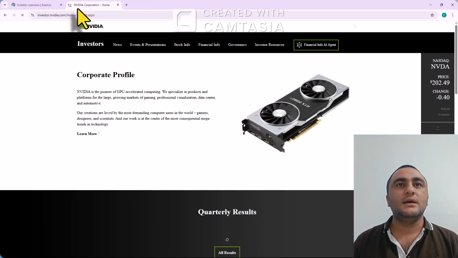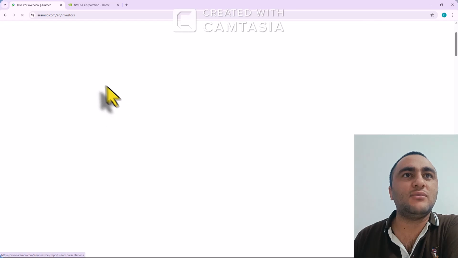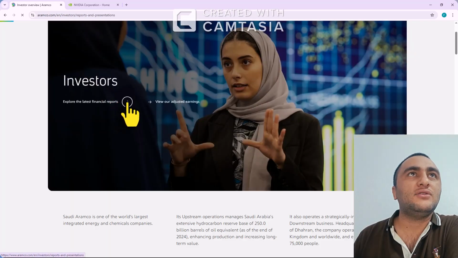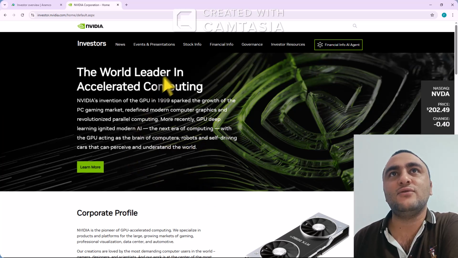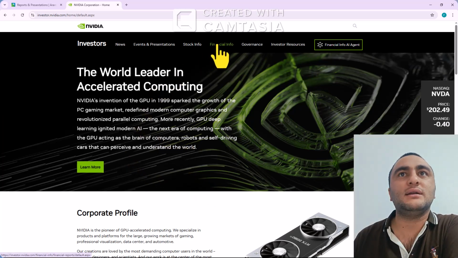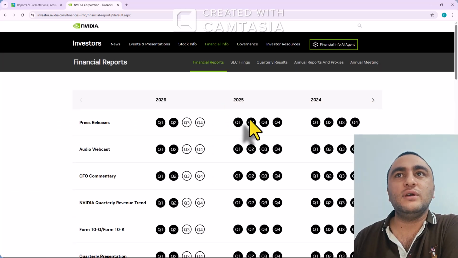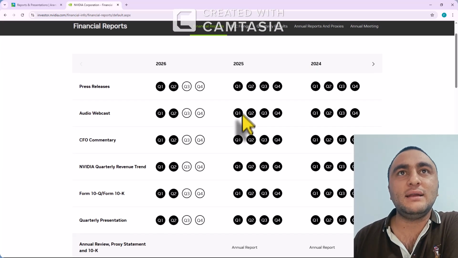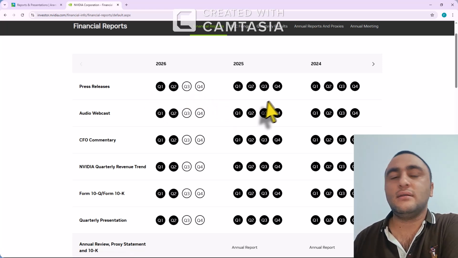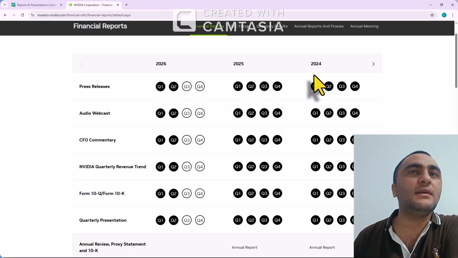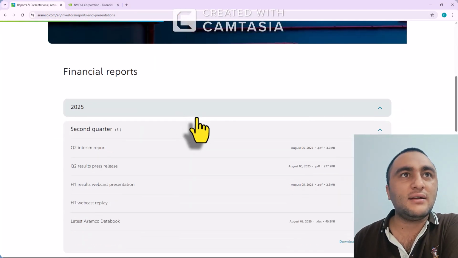So let's see. We will explore the latest financial statements of Saudi Aramco, and also we will explore the statements of NVIDIA. So here in financial info, maybe we get something here. Basically in the US we have to file quarterly returns, so here we have 4 quarterly returns, and in Saudi also, but here we can see the final audited report as well.